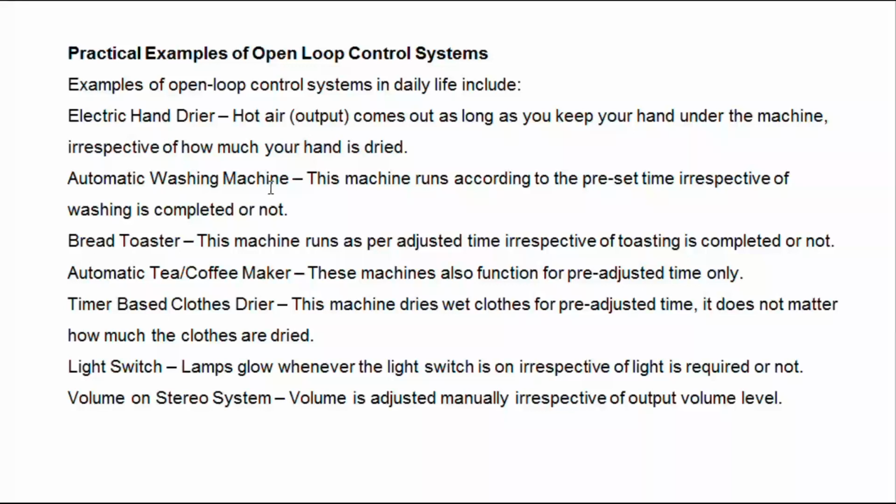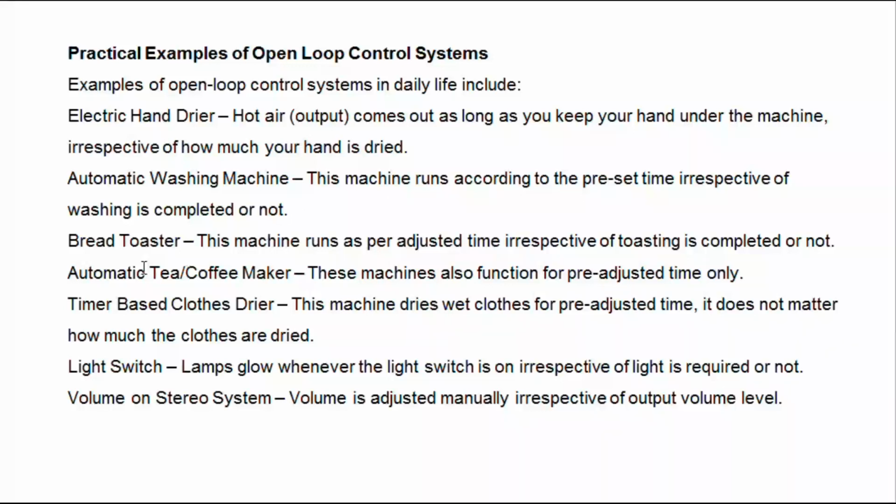An automatic washing machine. This machine runs according to the preset time, irrespective of whether the washing is completed or not. It does not sense how dirty the clothes are or the number of clothes. Depending upon the time duration or water level, it's running. Okay, it runs for a fixed time only.